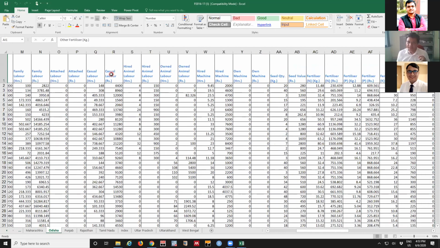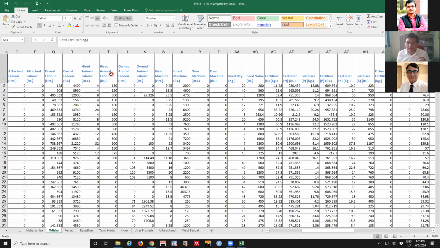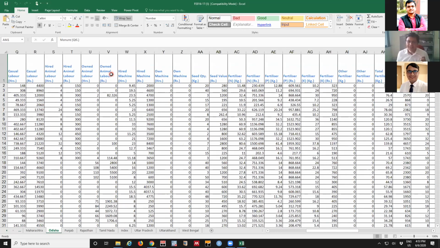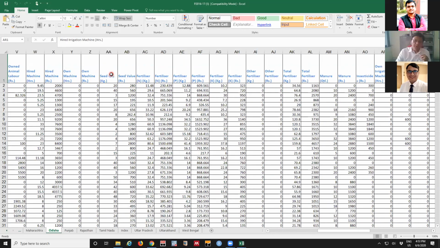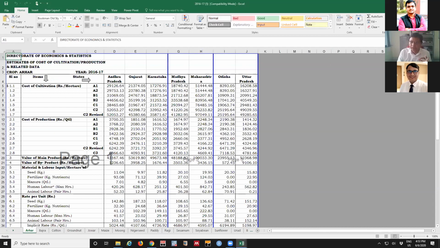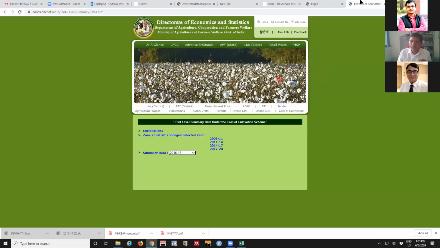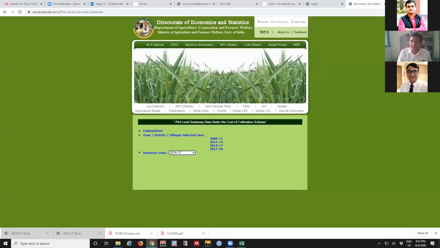What is the value of seed? Even we'll see the quality of seed. There are some dummy variables, whether it's a hybrid variety or a high yielding variety or a traditional variety. Those dummy variables are available. You can see here the fertilizer related data. Almost for agriculture, whatever is directly related to yield, all the information is available in the DES, both plot level